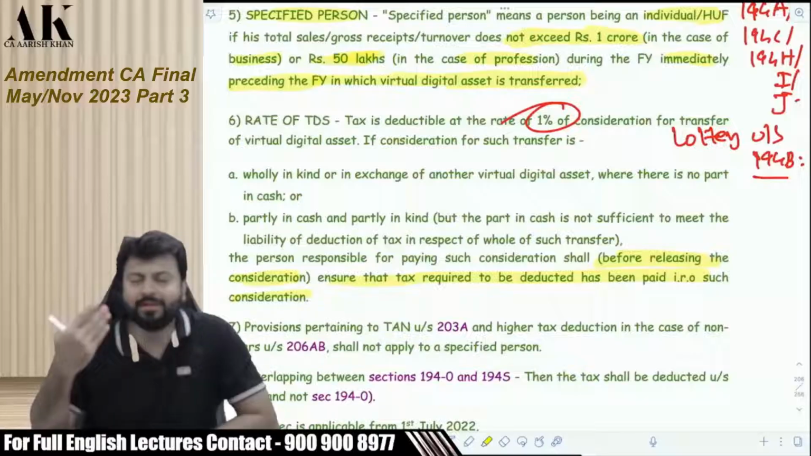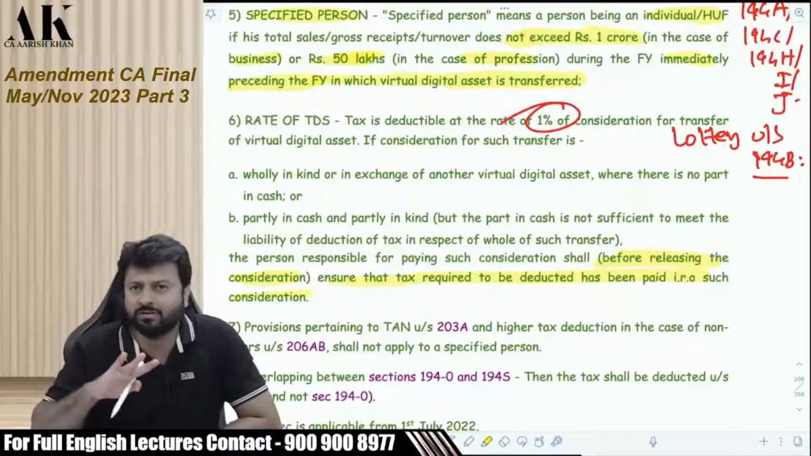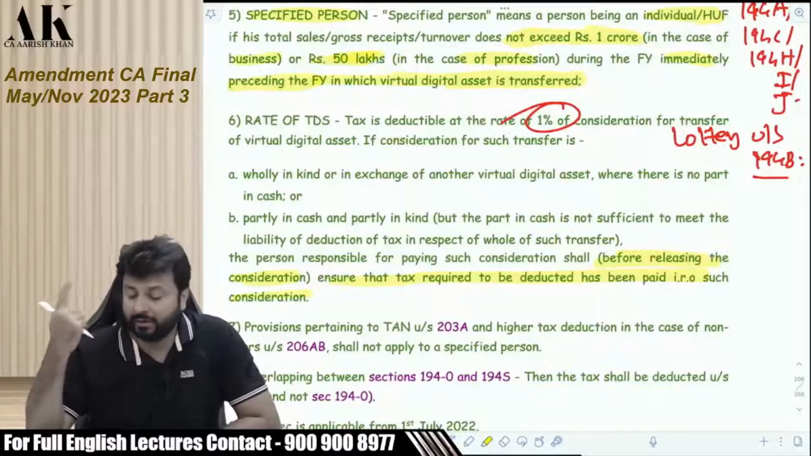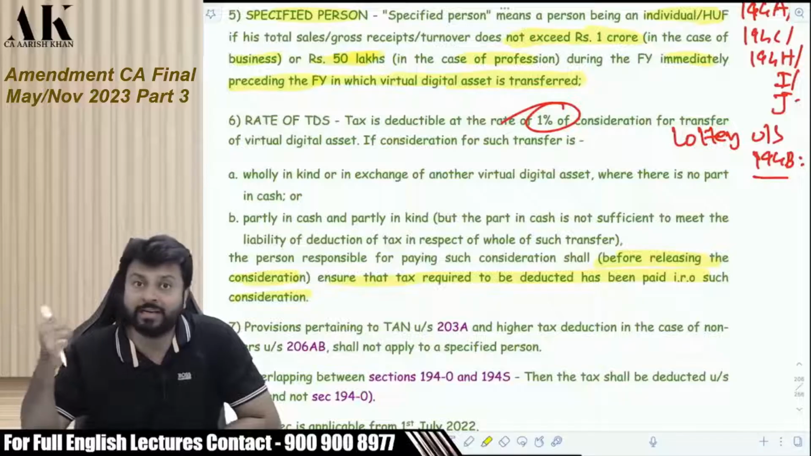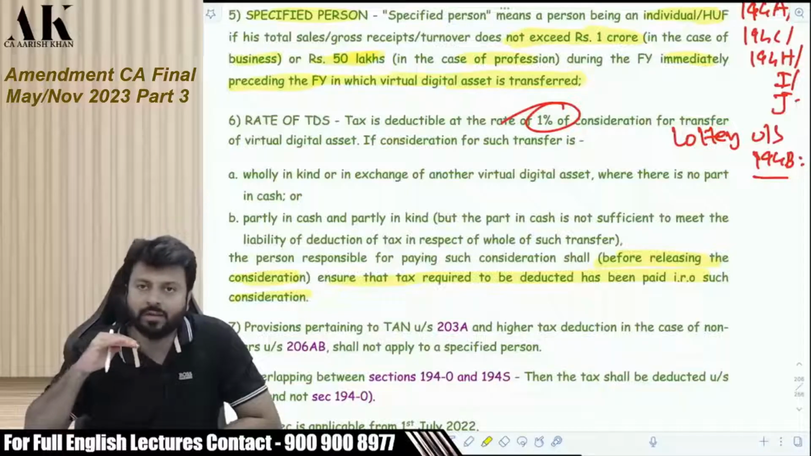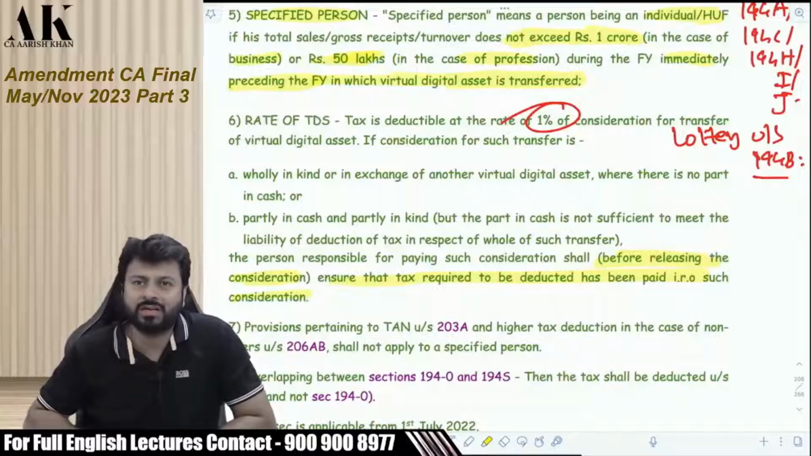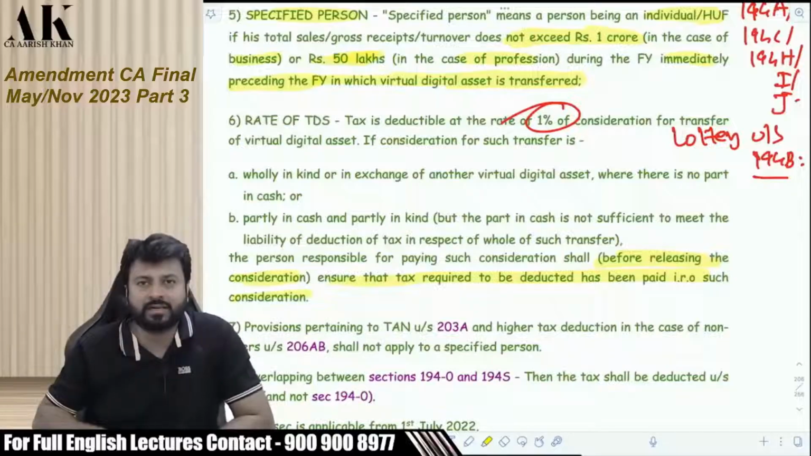If you are making the payment through bank account or through cash, then you have to deduct the TDS at the rate of 1%. The same is the case in lottery. When you give the winning in kind, then you have to ensure that the other person has paid the tax. I have given you the example of a person who has won a car, and so on.